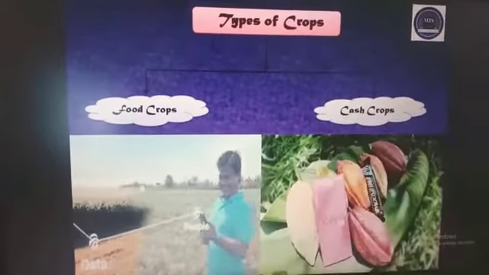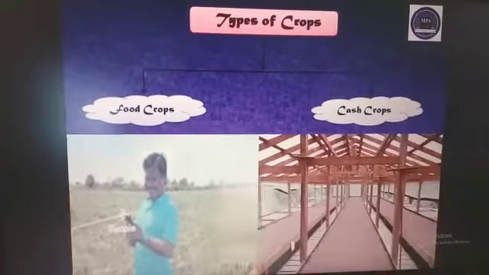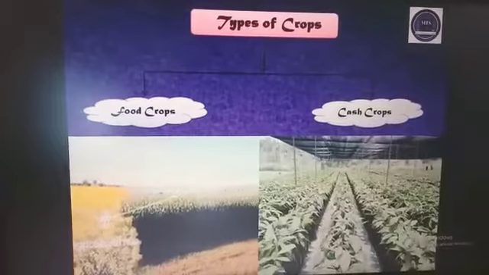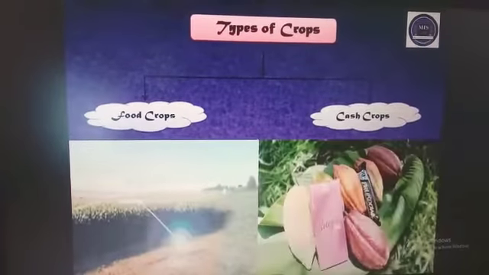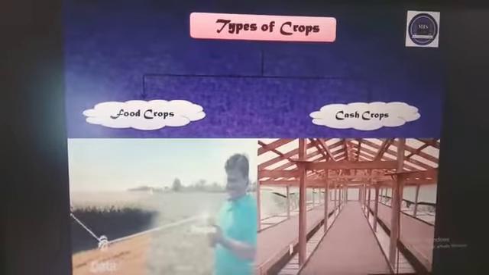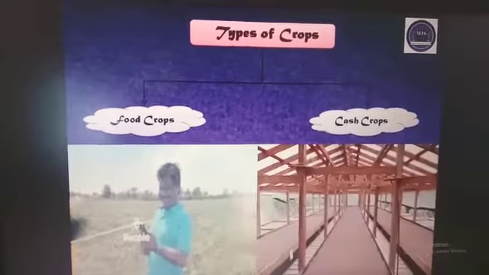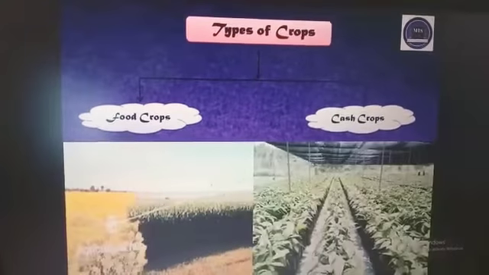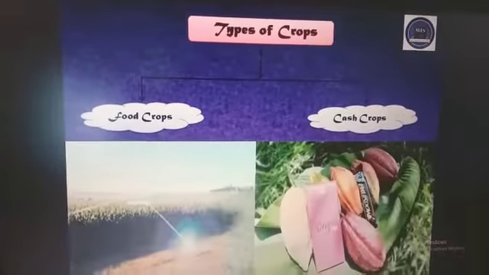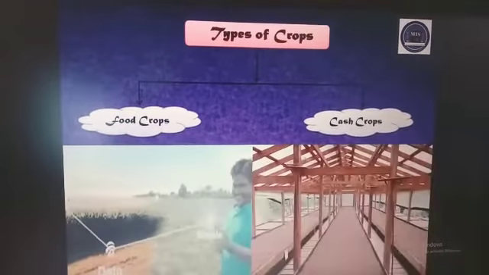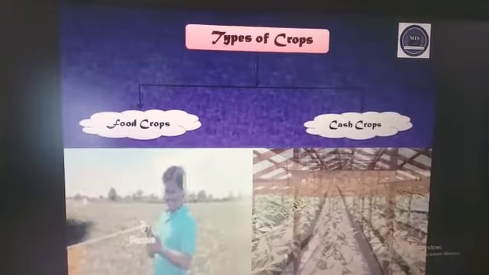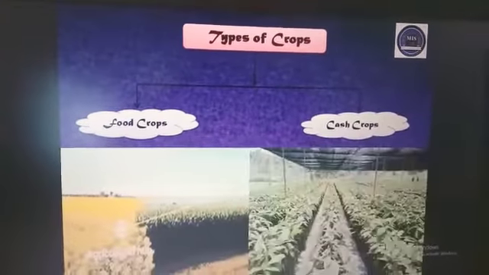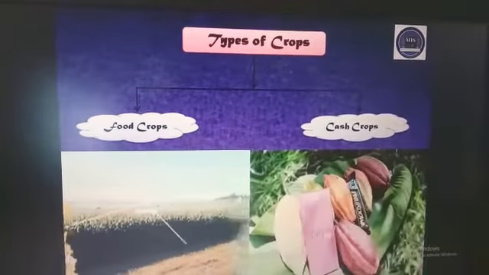So what are food crops? Some crops are grown because they are used daily by a large number of people as food items. They are known as food crops. And what is a cash crop? Some crops are grown mostly because of their value in the market. Farmers grow these crops to earn money by selling them. These are called cash crops.